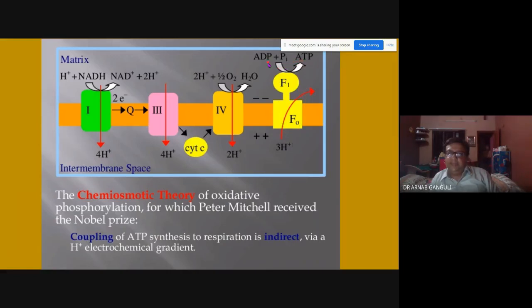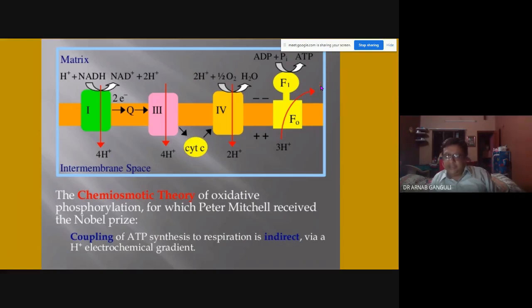That is, ADP and inorganic phosphate are forming ATP. This is basically oxidative phosphorylation. It's not substrate level phosphorylation. It is given by Peter Mitchell, who received the Nobel Prize for this.